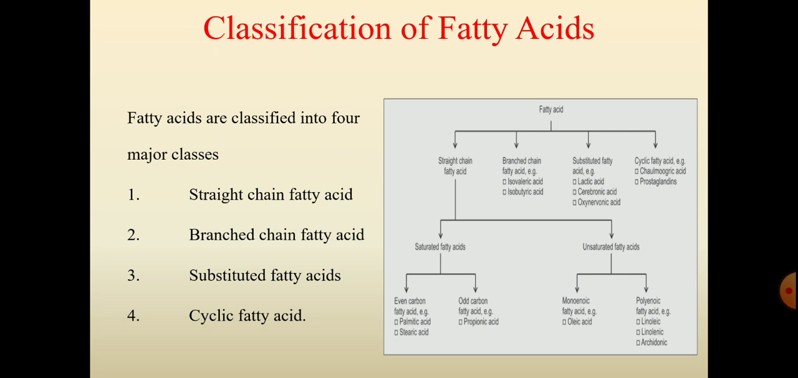Then unsaturated fatty acid is also of two types, monounsaturated or monoenoic fatty acid and polyunsaturated or polyenoic fatty acid. The example for monoenoic or monounsaturated fatty acid is oleic acid, and the examples for polyunsaturated or polyenoic fatty acid are linoleic acid, linolenic acid, and arachidonic acid. And the examples for branched chain fatty acid are isovaleric acid and isobutyric acid. Examples for substituted fatty acid are lactic acid, cerebronic acid, and oxynervonic acid. And the examples for cyclic fatty acid are chaulmoogric acid and prostaglandins.